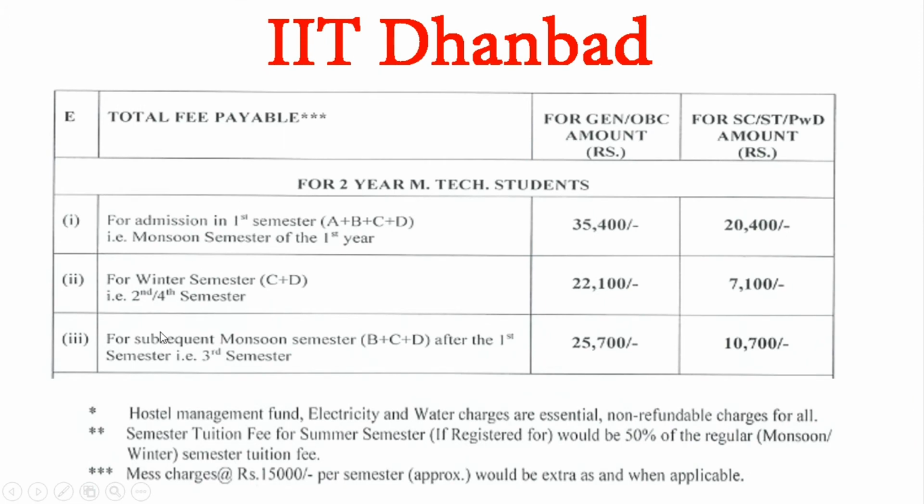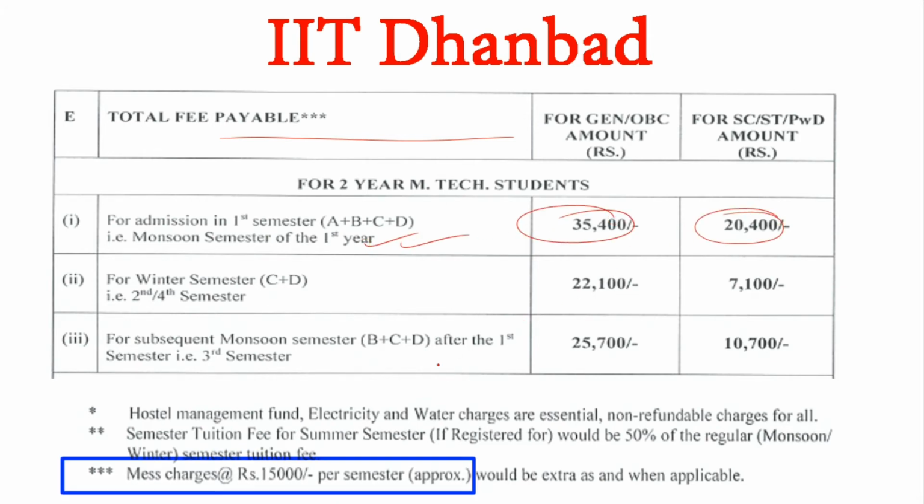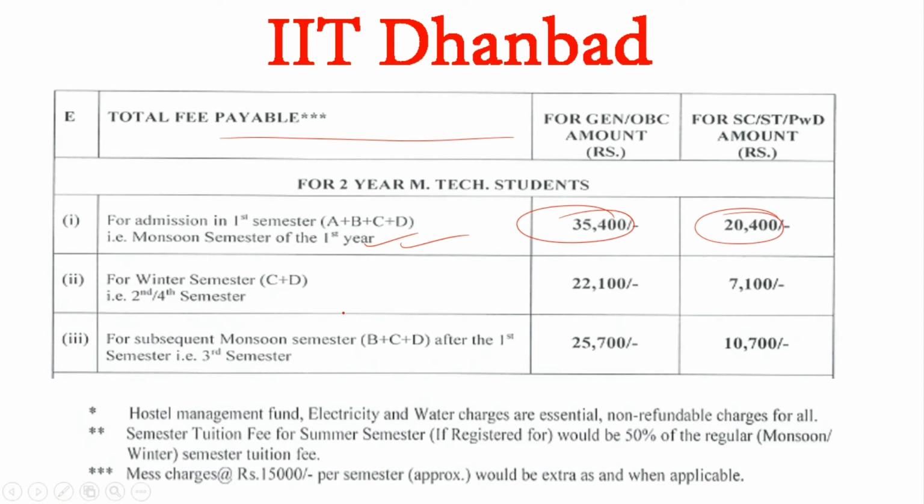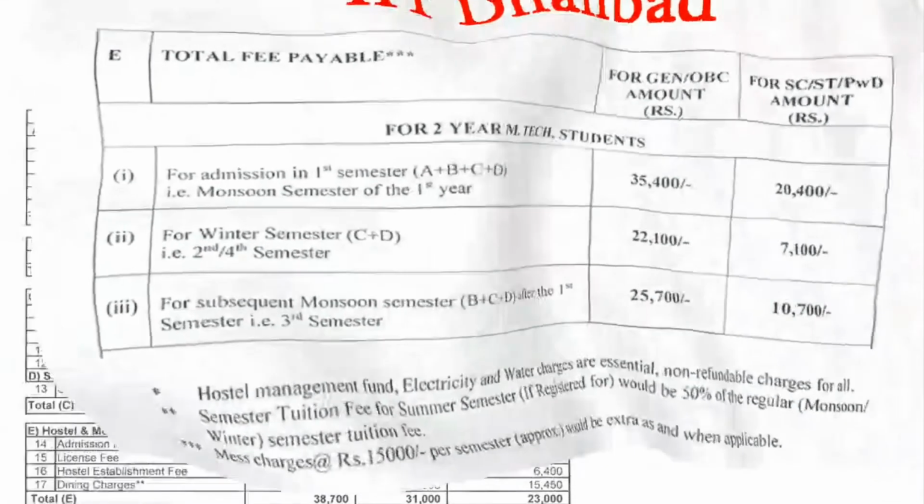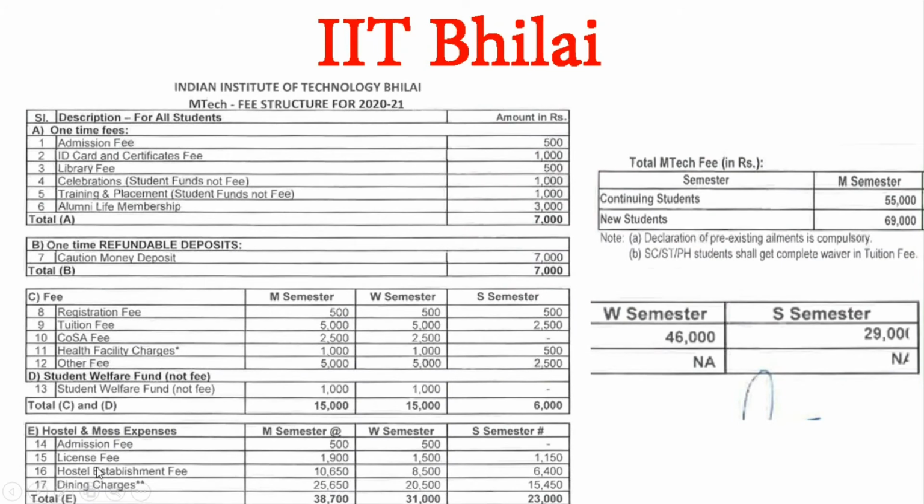Let's move to the next institute, that is IIT Dhanbad. In IIT Dhanbad, you can see that the total fee payable is mentioned here, 35,400 and 20,400, and here you can see in the blue color that mess charges will be 15,000 per semester extra. So let's move to the next institute, that is IIT Bhilai.